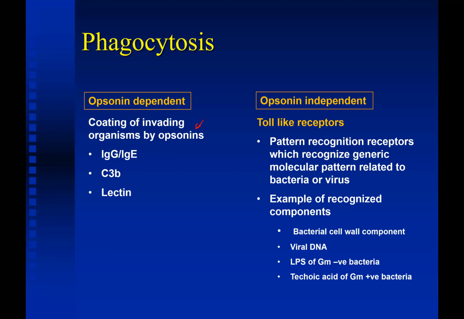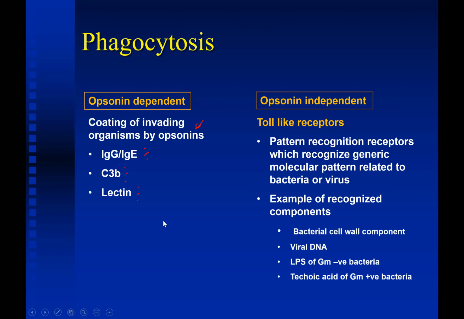So what are these opsonins? Opsonins may be immunoglobulin like immunoglobulin G or E, or a part of complement, that is C3b, or lectin. These coat the invading organisms, which are then easily recognized by the immune cells and killed.